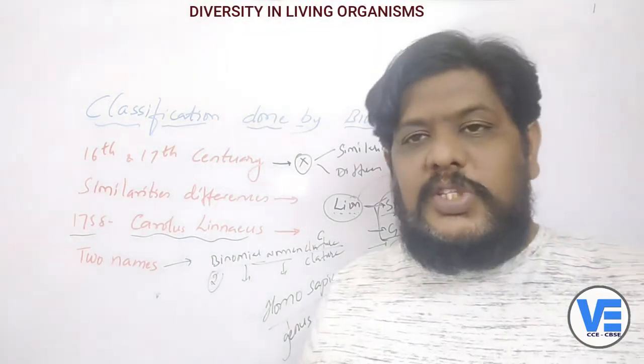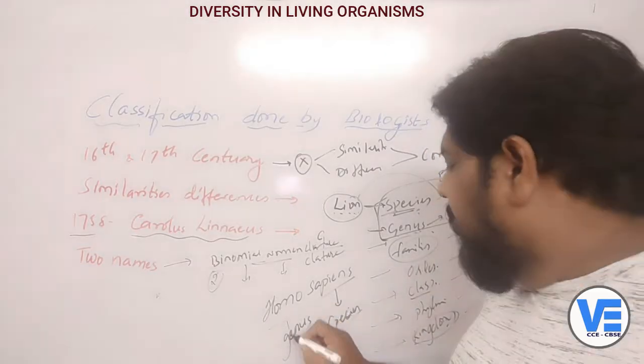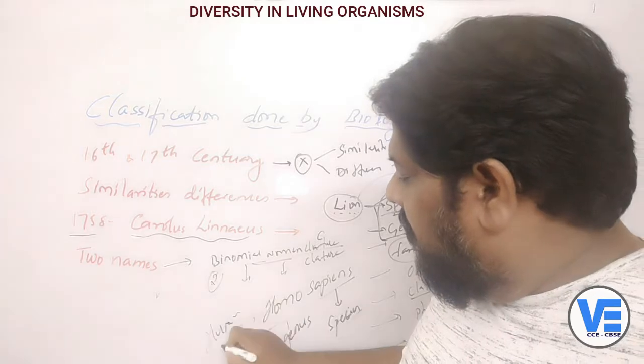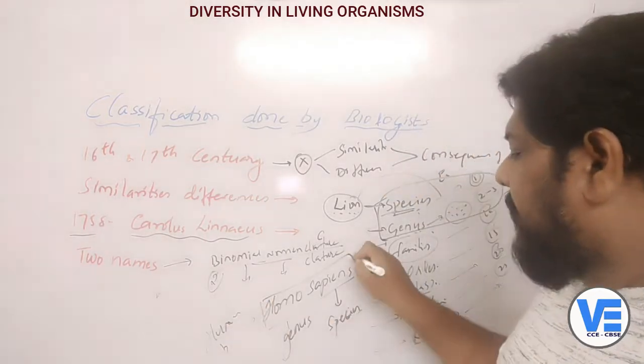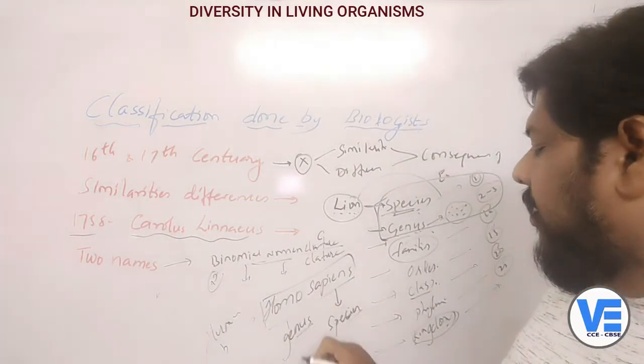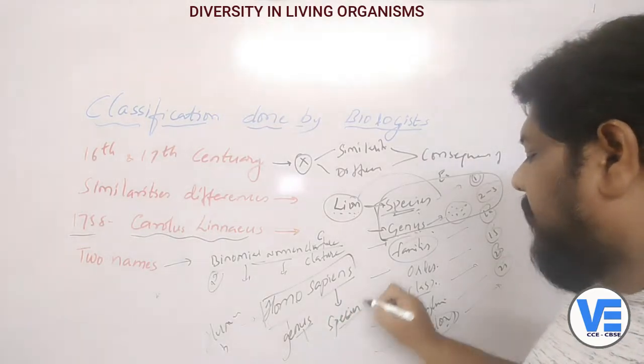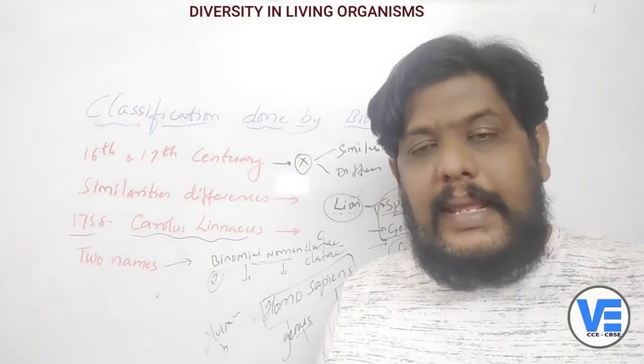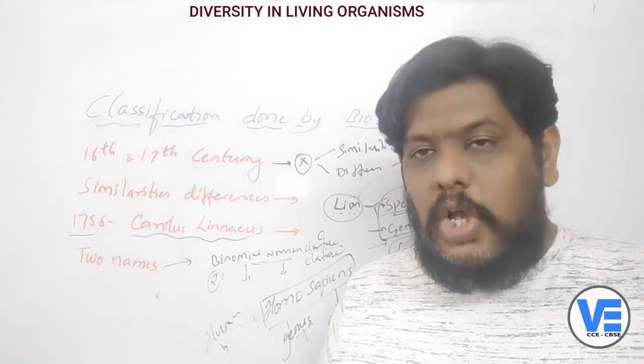This is the scientific name of human beings. So here Homo sapiens means Homo is from the genus and sapiens from the species. That is how Linnaeus gave the naming system, that is the binomial nomenclature.